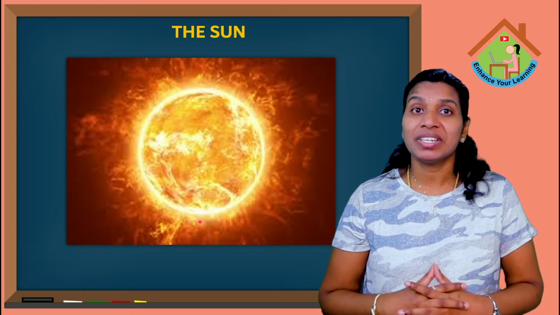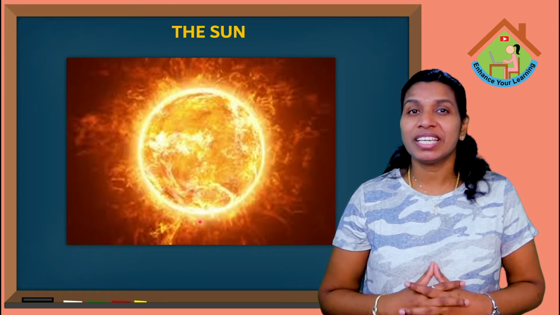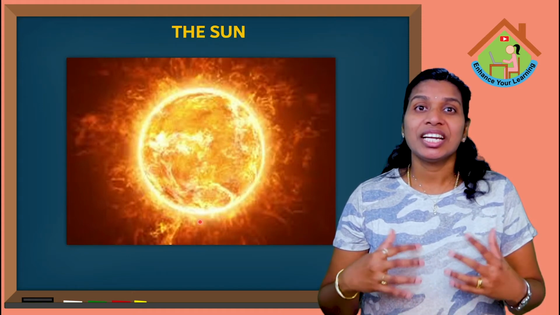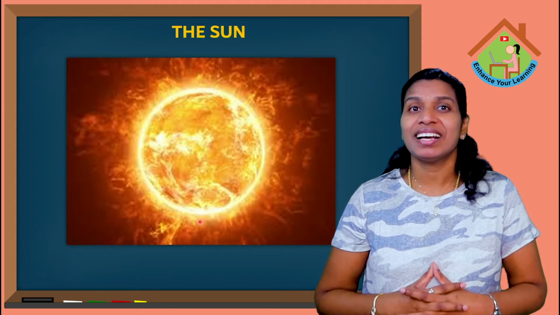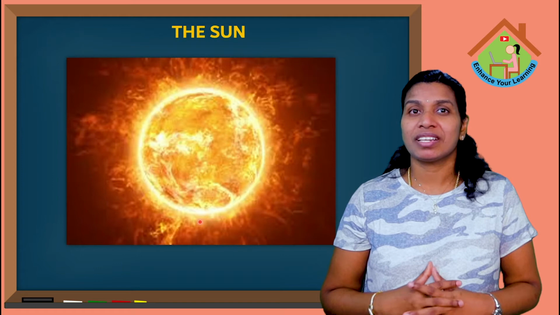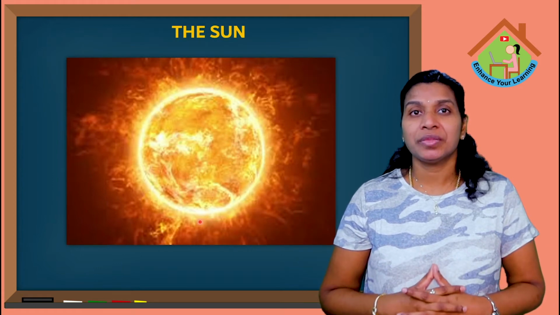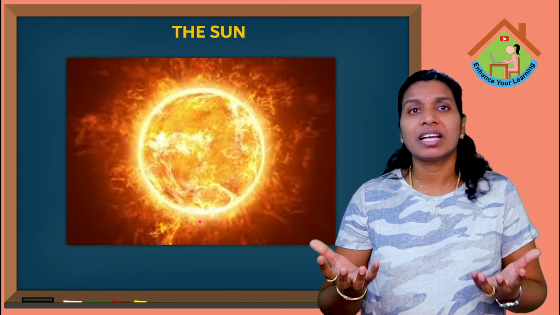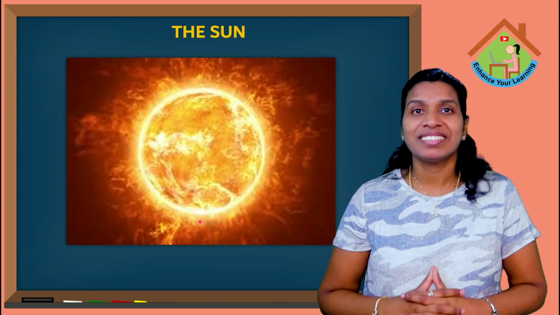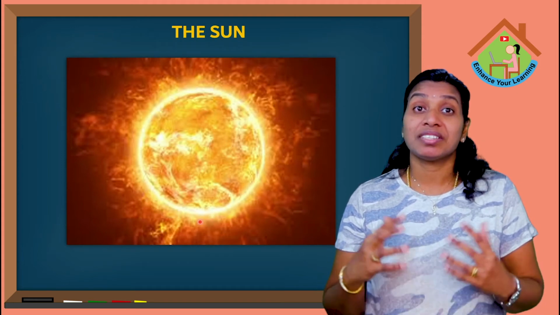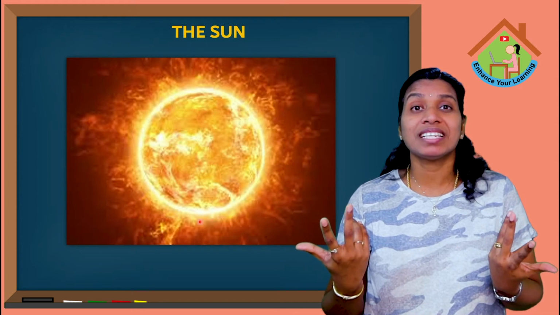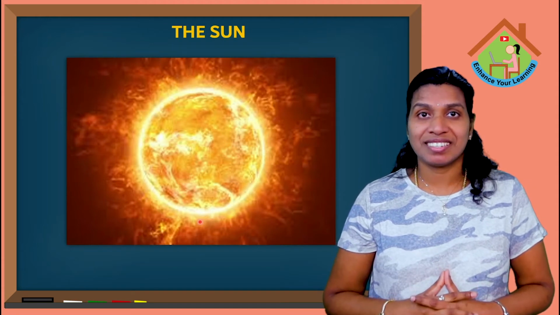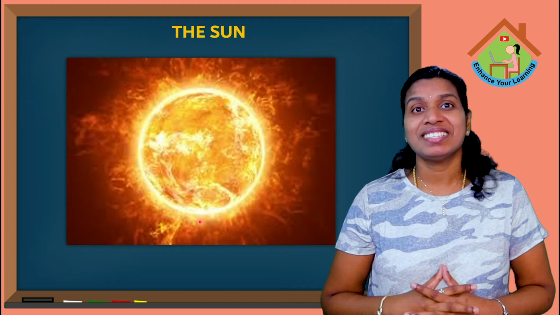The Sun has its own light. Due to this sunlight only, our plants are growing. Animals and human beings depend on the plants for our basic food, right? Because we are getting many food materials from plants. Just imagine if there is no sunlight, how will these plants grow and how will the animals and human beings get food? It is not possible, right? If there is no sunlight, we can't imagine our life on the earth. No life would exist on this earth if there is no sunlight.